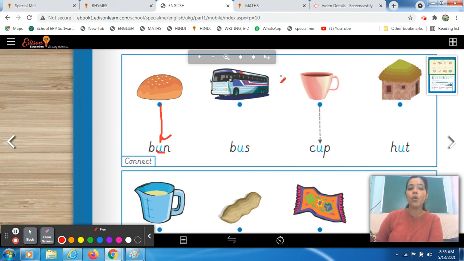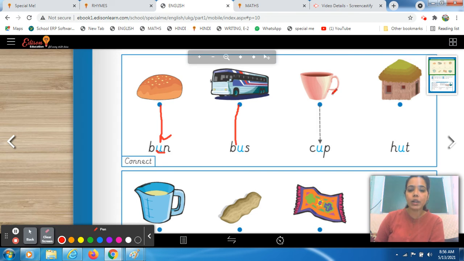Okay, now who will tell me what is this? Have you ever seen it? Yes, ma'am, this is a bus. Yes, ma'am, I go in bus. Yes, very good. Yes, this is a bus. Okay, so now read this with phonic sound. B. Again, there is U. U will give you phonic sound. A. B. A. S. Bus. Very good. Try to make a straight line. है ना? जब आप join करोगे, so try to make a straight line.